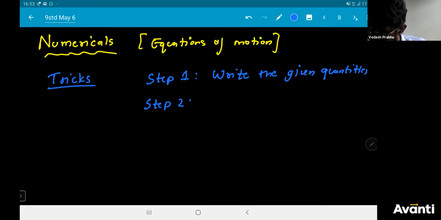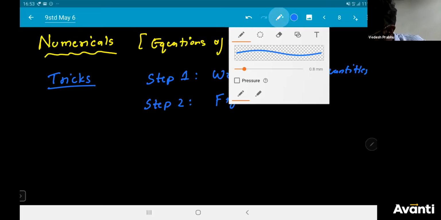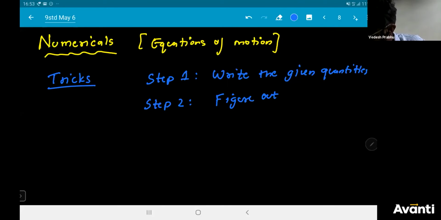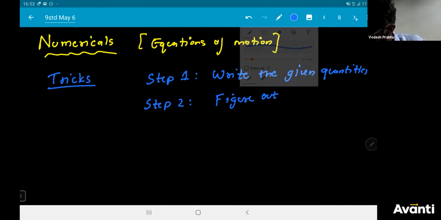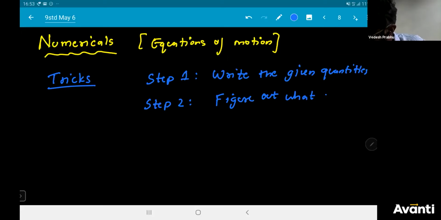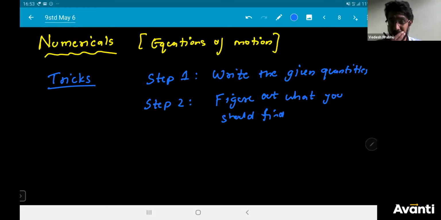Step two: figure out what you are supposed to find, or what exactly the question is asking you to do, which term they want you to find.